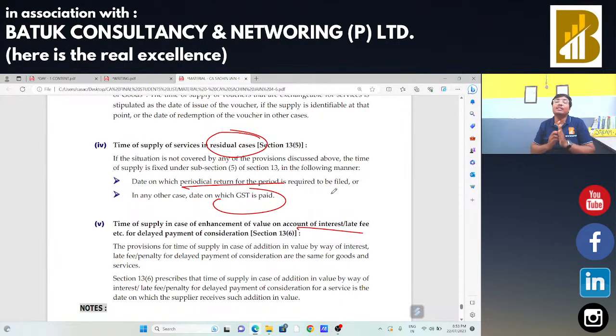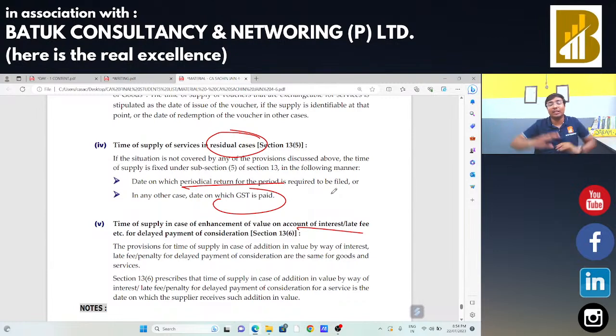After that, we had started our discussion on the scheme, that is composition scheme, concessional rate of taxes 1% in case of goods and services के केस में 6%. गुड्स के केस में द टर्नओवर लिमिट was 1.5 CR. On account of services, the turnover limit is 50 lakh rupees. 8 specific states are there on which the limit is 75 lakh rupees only. The rate of GST is 1 and 6%, and you are not eligible to claim the input tax credit. Okay. After that, we had started our discussion on the time of supply, section number 12 and section number 13. That is what is the whole concept we had discussed.